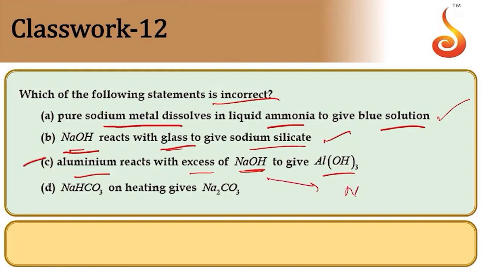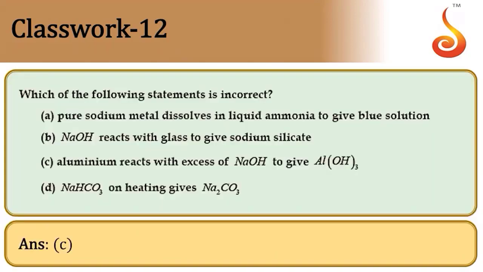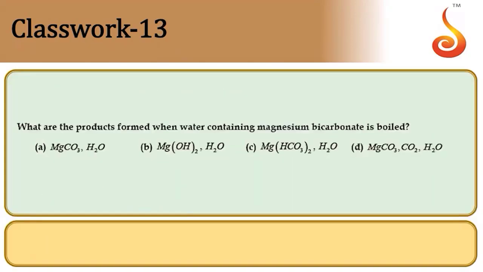Here in option C, when aluminium reacts with excess of NaOH, it forms sodium metaaluminate, NaAlO2, but not aluminium hydroxide. And sodium bicarbonate on heating gives Na2CO3, as we have just seen in the previous question. So finally the incorrect statement is option C: aluminium reacts with excess of NaOH to form sodium metaaluminate but not aluminium hydroxide. So the answer is option C.